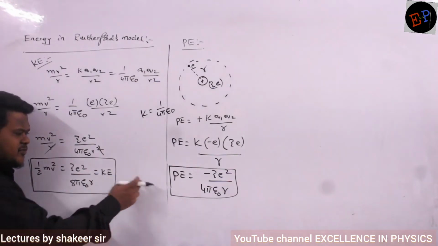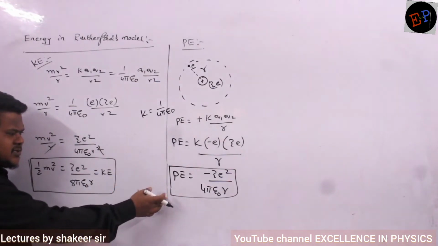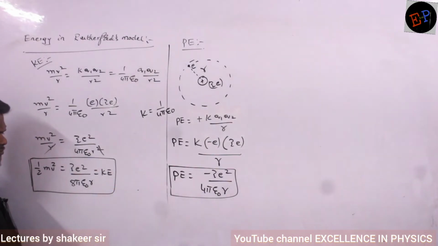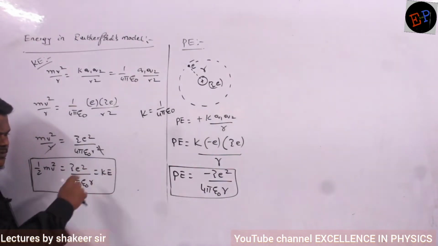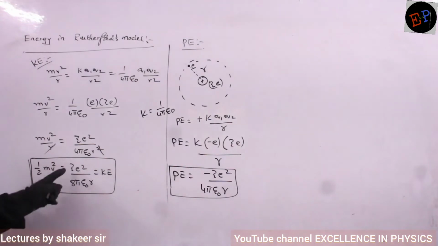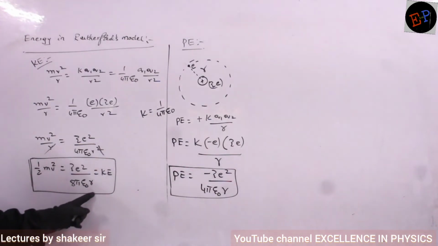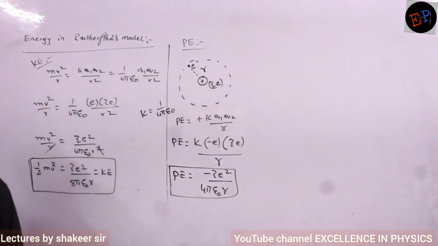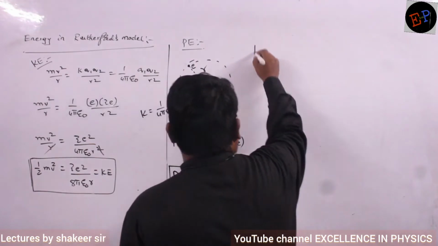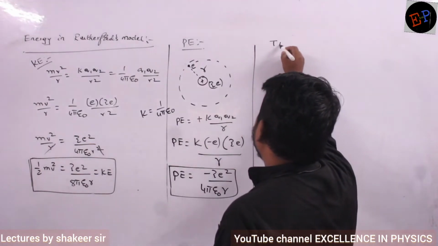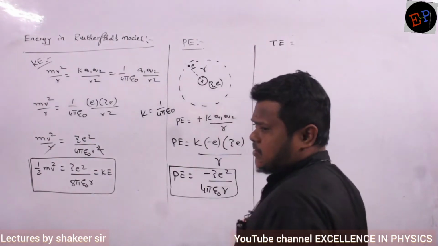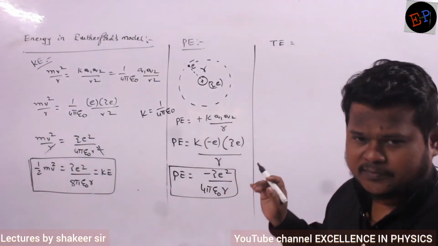So what is the difference between both of them? First of all, this is positive energy, that is negative energy. Here I have Ze square, here also I have Ze square. Here I have 8 pi epsilon naught r, here I have 4 pi epsilon naught into r. Clear, no? So if I want to calculate total mechanical energy, total mechanical energy is the sum of what?